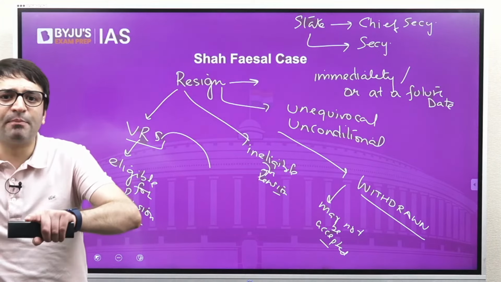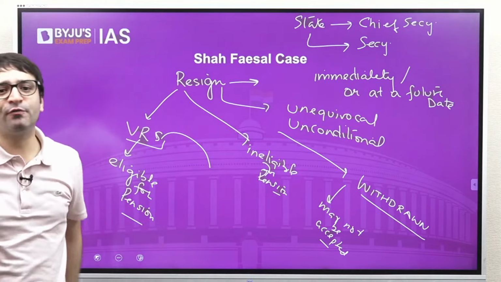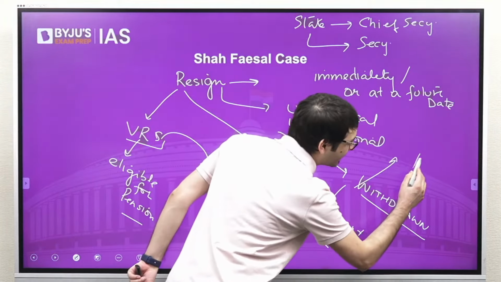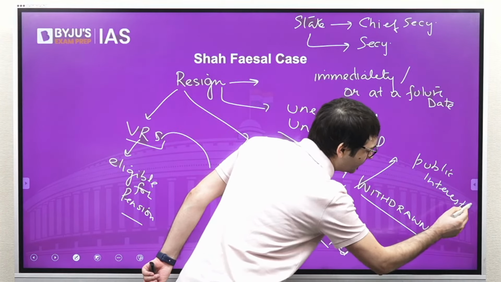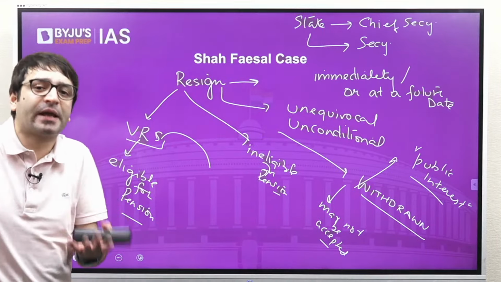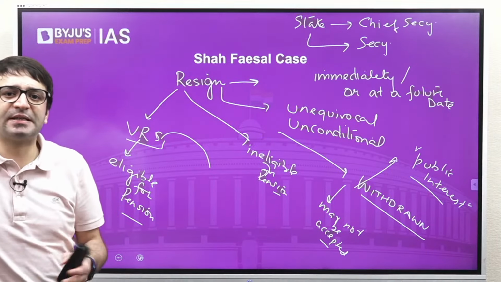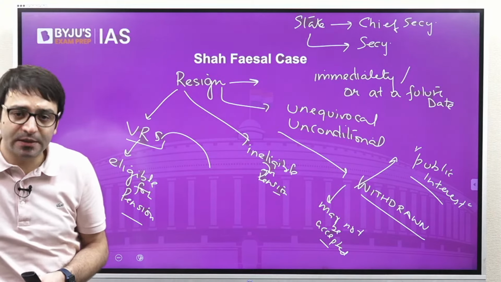But then the central government may also accept the withdrawal of your resignation in public interest. And that is how it is viewed, that in larger public interest, Dr. Shah Faisal's withdrawal of resignation request has been accepted by the central government.